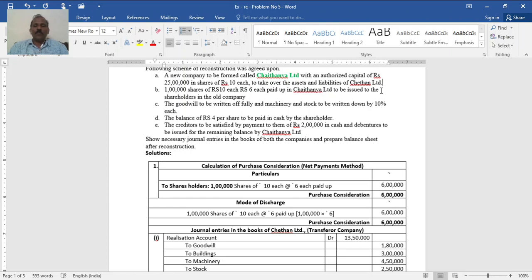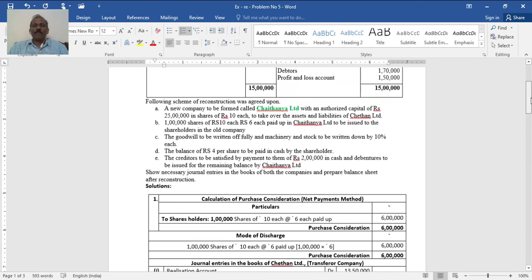The goodwill to be written off fully and machinery and stock to be written down by 10% each. The balance of rupees 4 per share to be paid in cash by shareholders. Creditors to be satisfied by payment to them of rupees 2 lakh in cash and debentures to be issued for the remaining balance by Chaitanya Limited. Show the necessary journal entries in the books of both the companies and prepare the balance sheet after reconstruction.